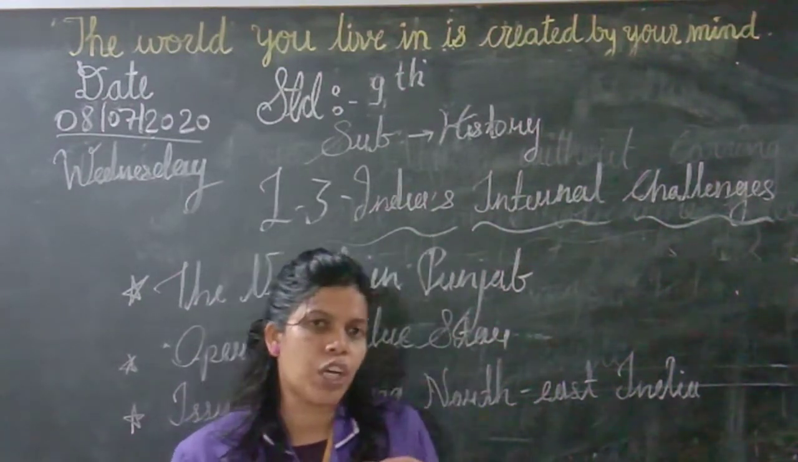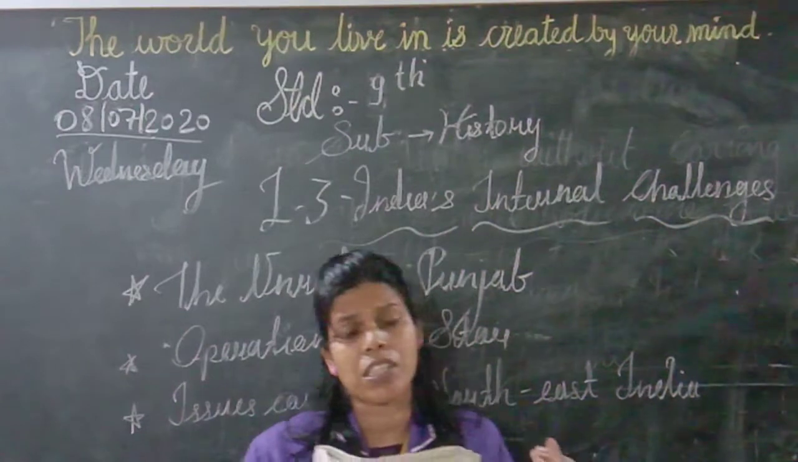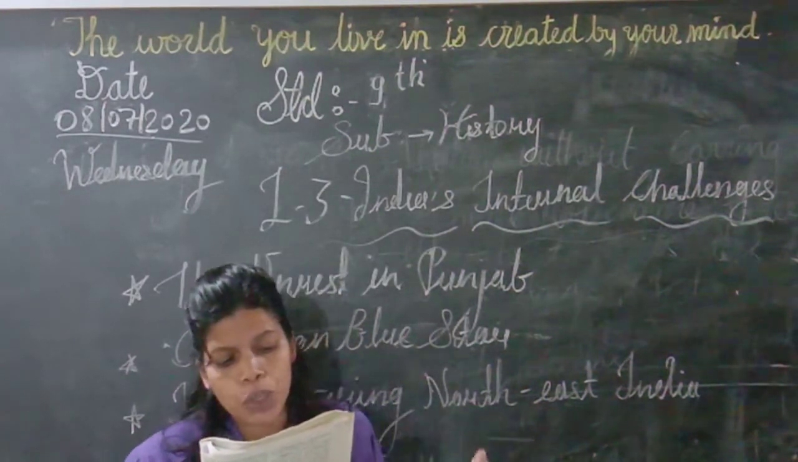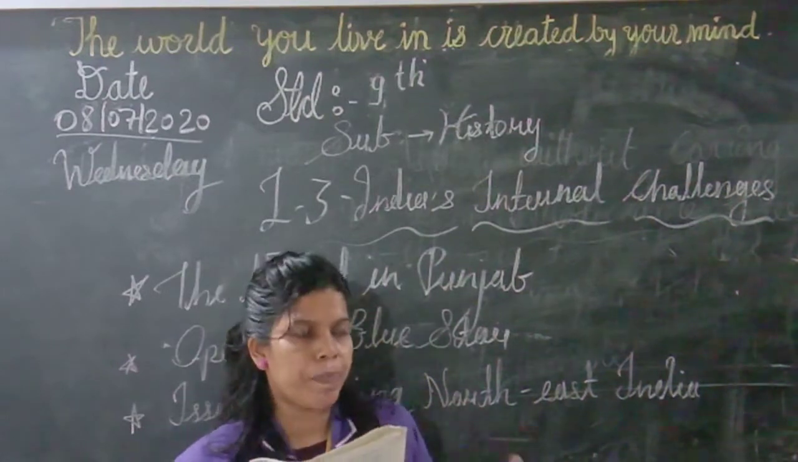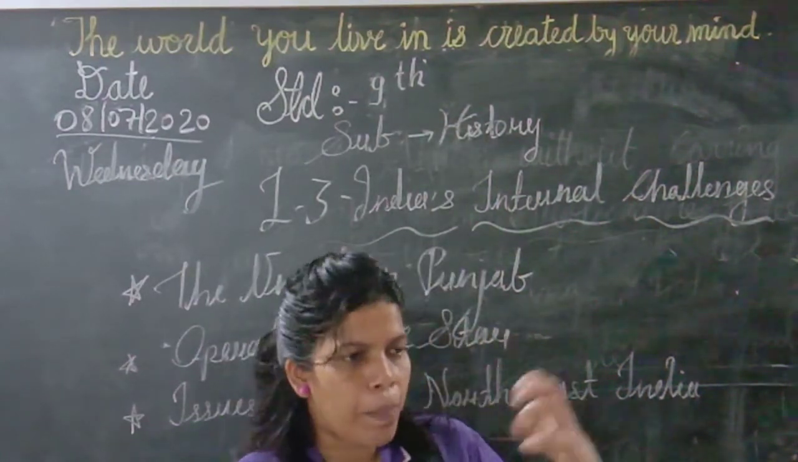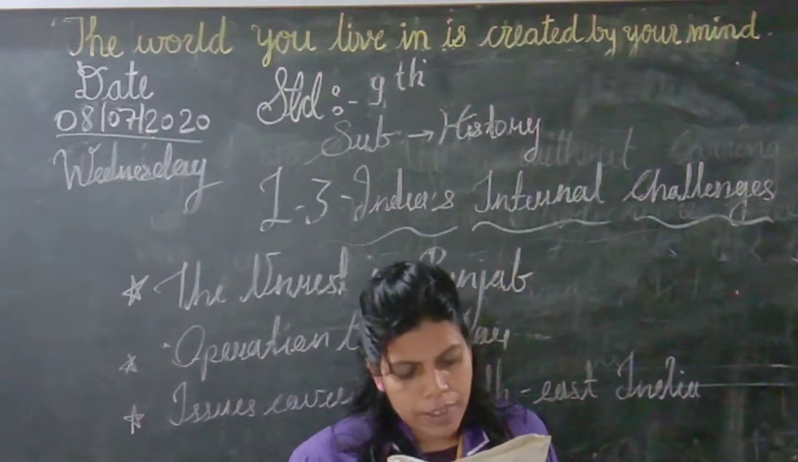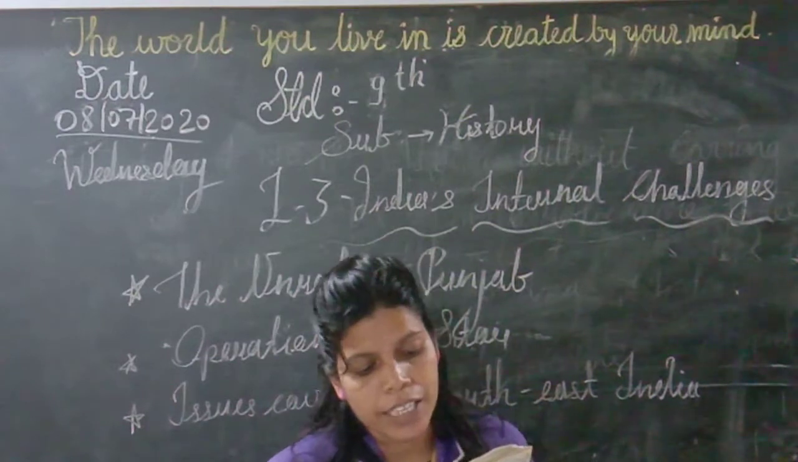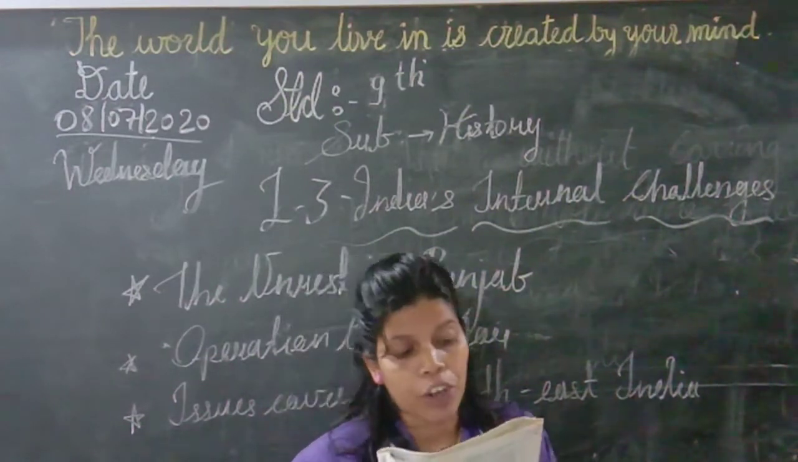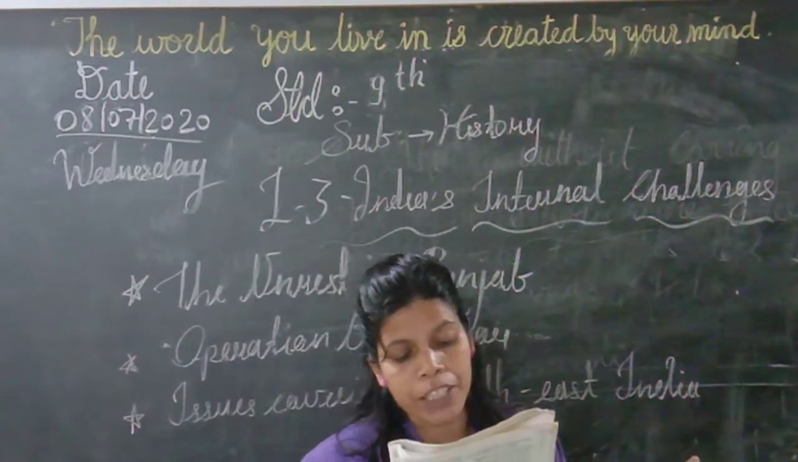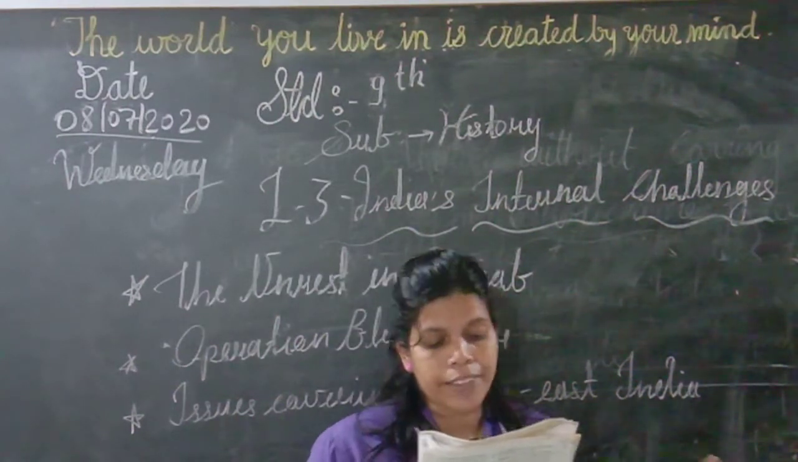Now, which demands did they put to the government? The first demand was that Chandigarh should be made a part of Punjab. Second, the Punjabi-speaking areas in other states should be included in the state of Punjab. Third, the recruitment of people from Punjab in the Indian Army should be increased.